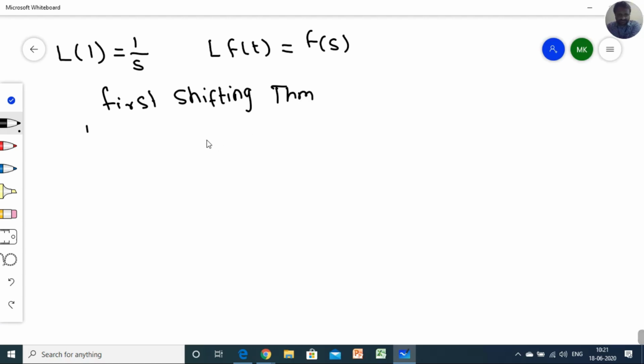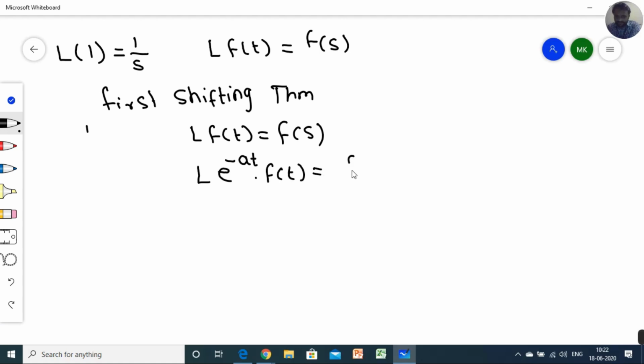The first shifting theorem states that if Laplace of f of t is F of s, and if we multiply that function with e raised to at or e raised to minus at, meaning Laplace of e raised to minus at into f of t, then it will become F of s plus a.